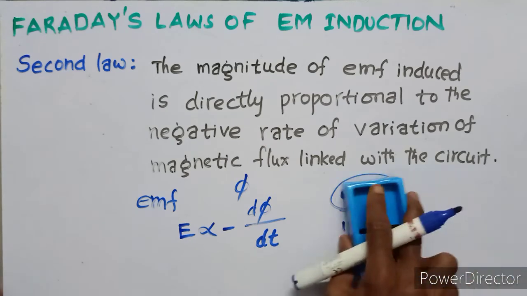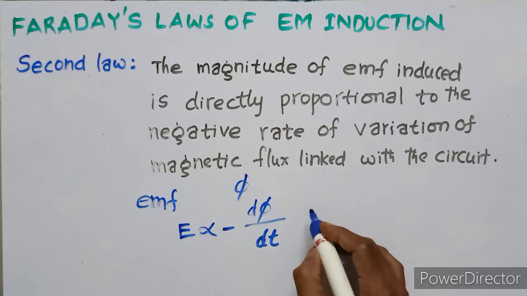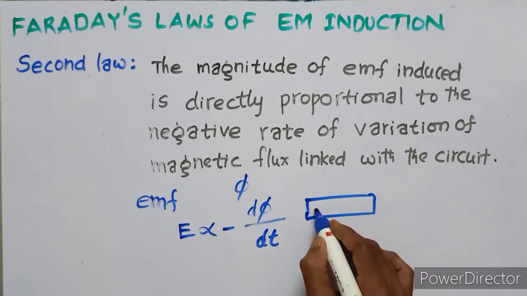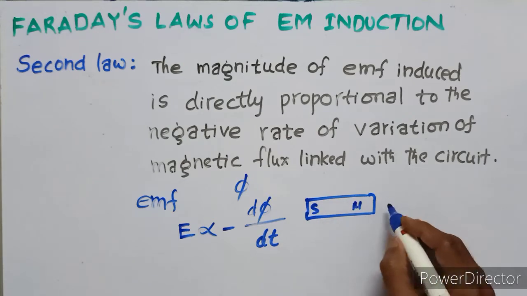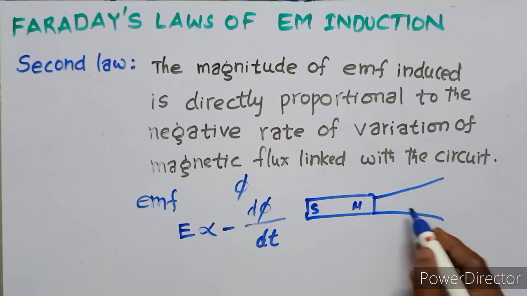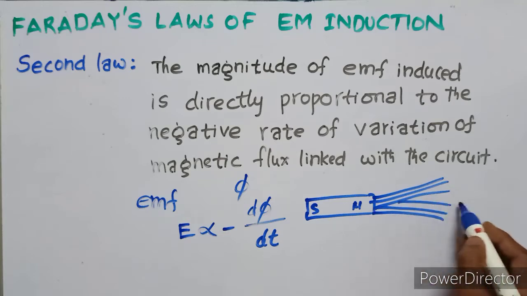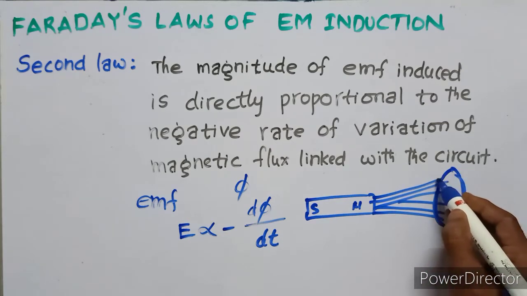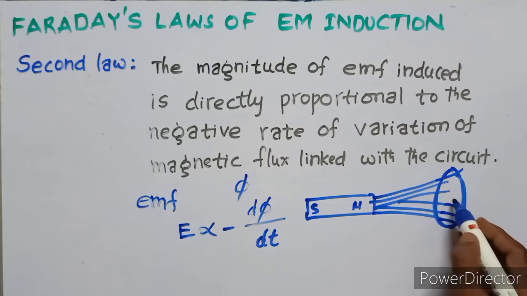This is the magnet, and the magnetic flux comes out from the coil.